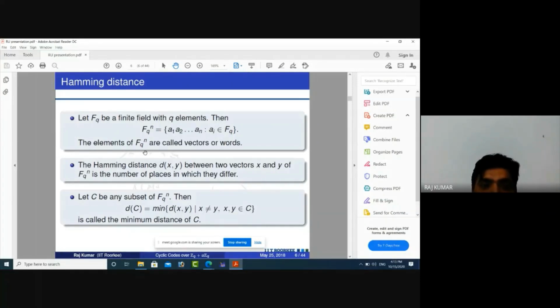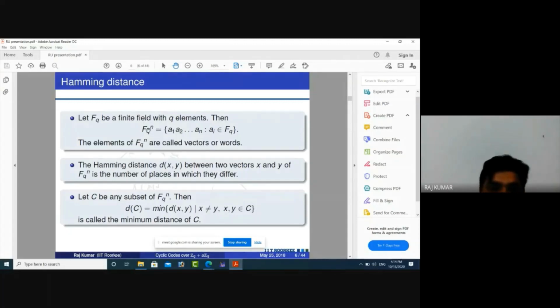The elements of F_Q^n are called vectors or words. In coding theory, we can say these are code words, and they become vectors when we go to linear algebra, because the set F_Q^n is a vector space. So here we connect some definitions to linear algebra. For example, linear codes we study in the next slide. Linear codes are actually linear subspaces of F_Q^n.